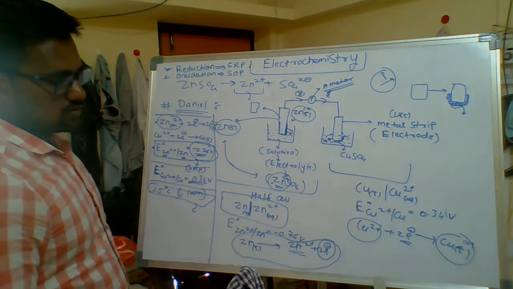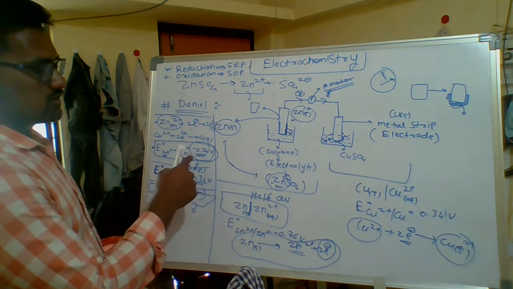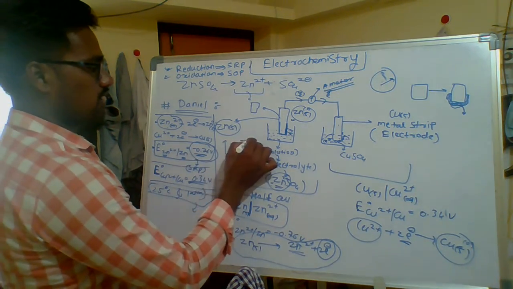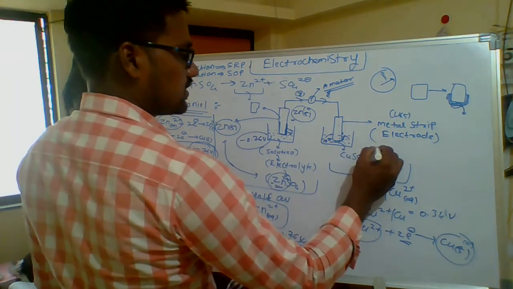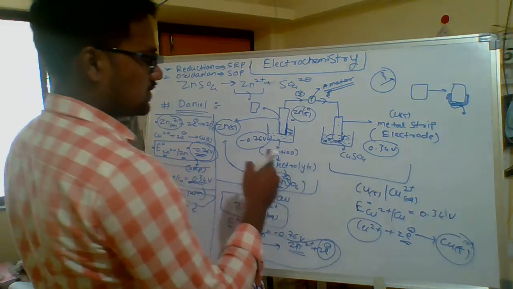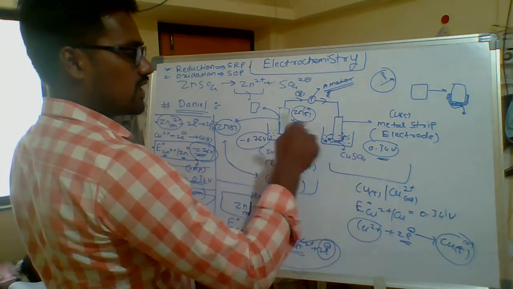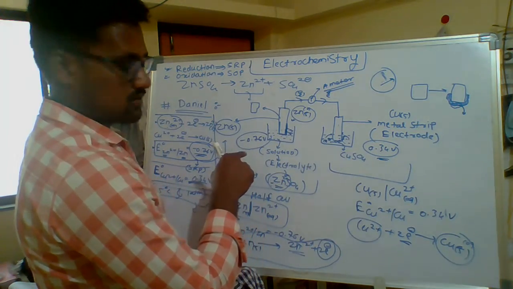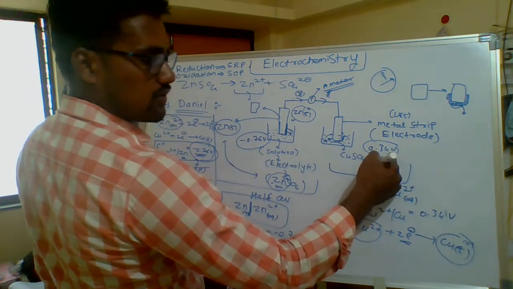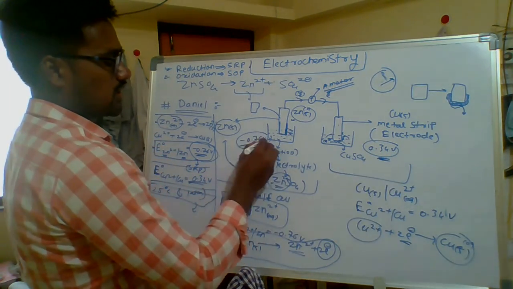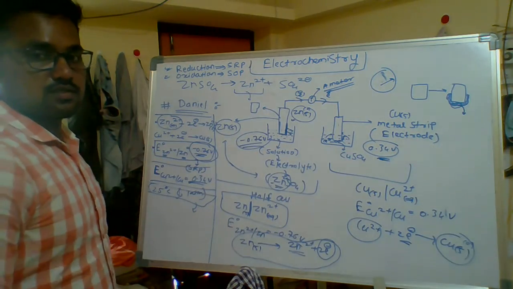Here you see these are the two reactions. What is the SRP value of this? You can see here the SRP is minus 0.76 volt, and here it is 0.34 volt, meaning this has a higher SRP value compared to this. That's why it takes electrons from the zinc half cell, because of the 0.34 SRP value compared to minus 0.76. That's why it takes electrons and makes deflection in this part.